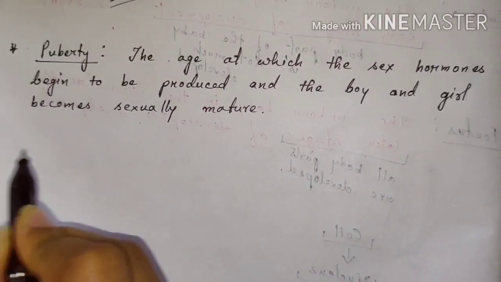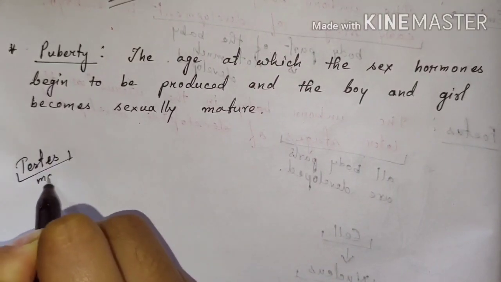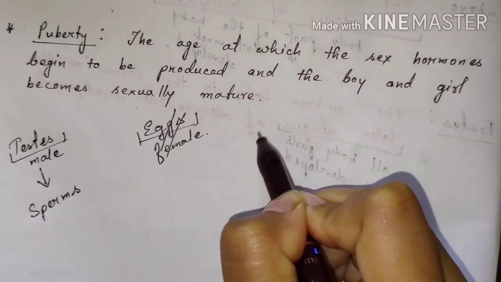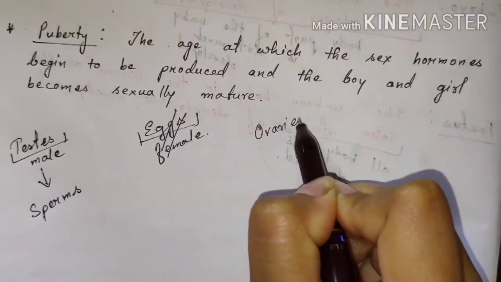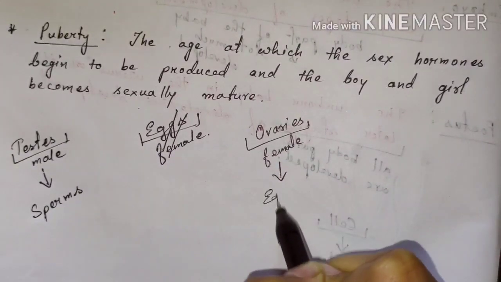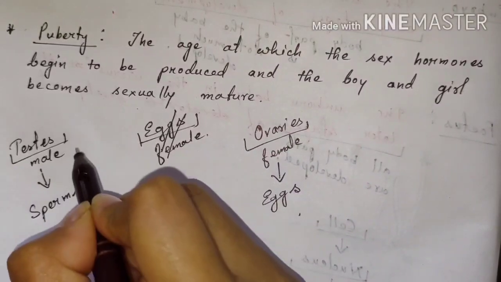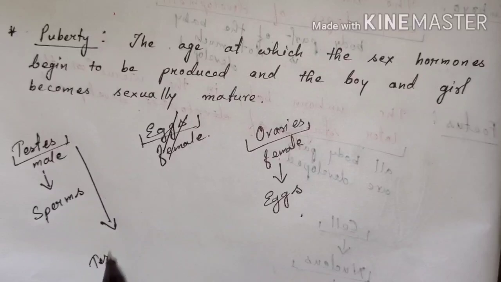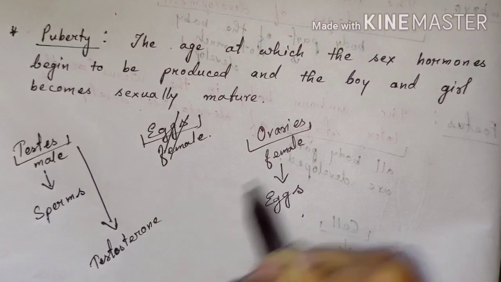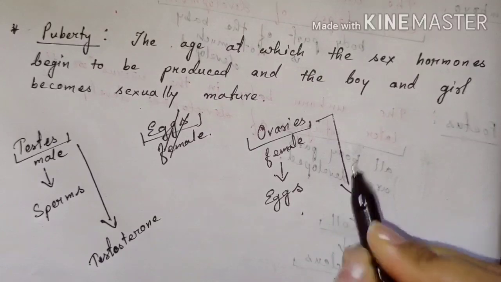On attaining puberty, the male gonads develop. That means the testes develop in males, and these testes produce the sperms, which are the sex cells. And in females, the ovaries produce the eggs. Along with the production of sperms and eggs, the testes also produce a sex hormone known as testosterone. And the ovaries also produce sex hormones, which are estrogen and progesterone.